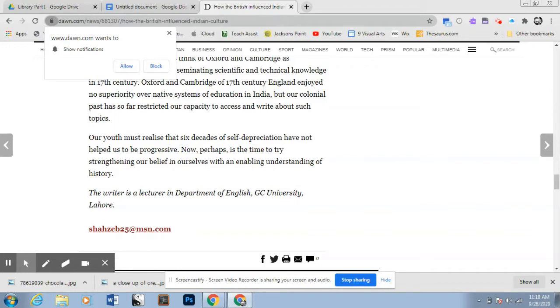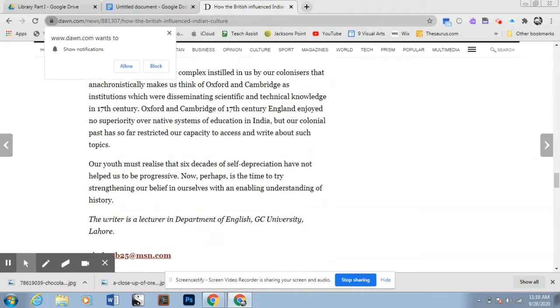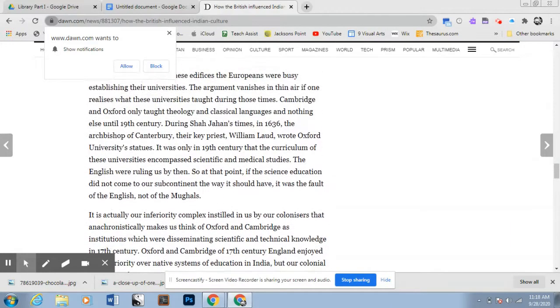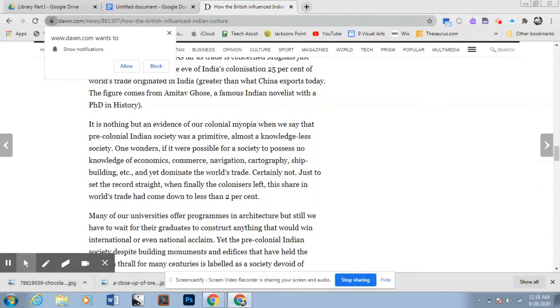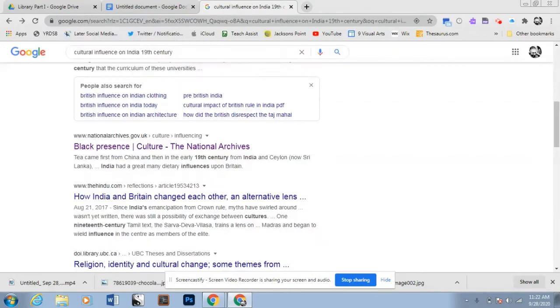Authority. The Dawn is a newspaper, and it shows that it's a respected and established Pakistan English daily newspaper. Accuracy, no references, and if you read it, the language is emotional. Okay, so there is a slight bias detected there. Now we'll go down to the purpose, and it is to mostly persuade, but also to teach, but there is a bias detected. So the next site down, we see the National Archives. Let's click on that one.